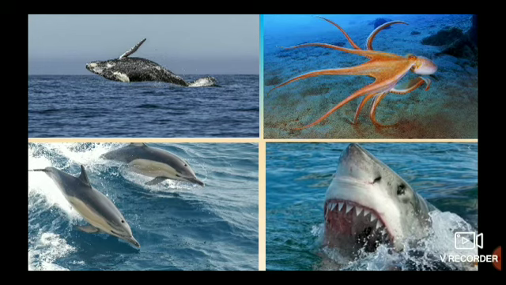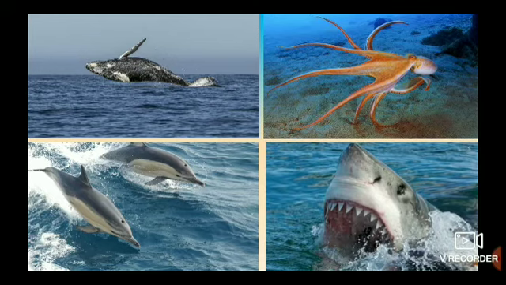Okay? So oceans act as a home to marine creatures such as whales, sharks, octopus, fishes, dolphins, penguins, and all other sea creatures. So the oceans act as a home for the animals and birds that live near the ocean or live in water.